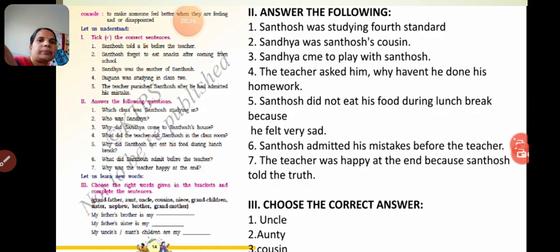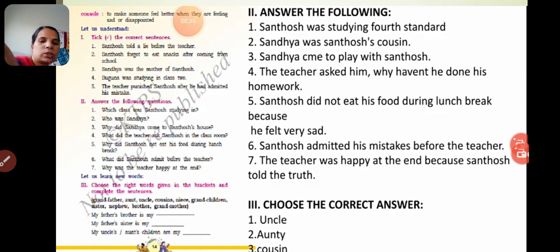False. Sandhya was the mother of Santosh. False. She was the cousin and she came to play with him. Suguna was studying in class 2. False. The teacher punished Santosh after he had admitted his mistake. False.